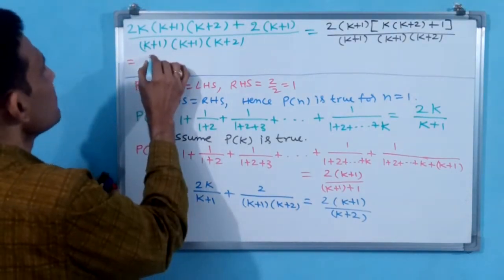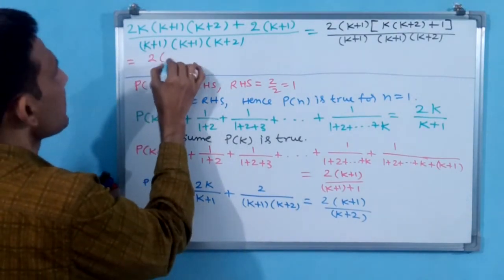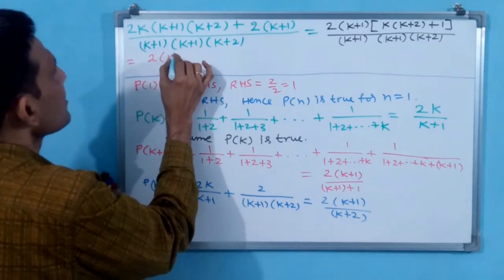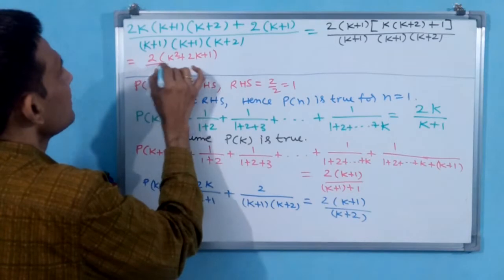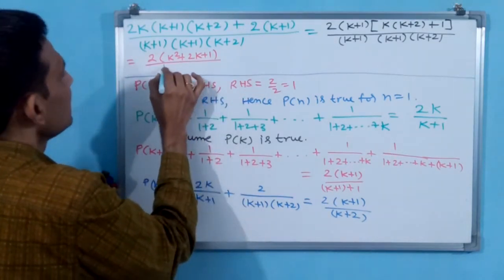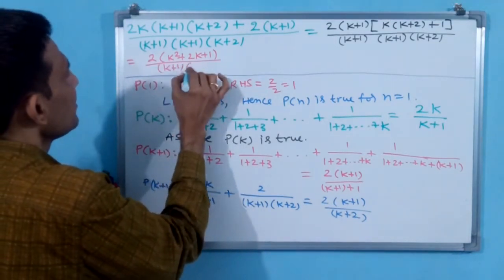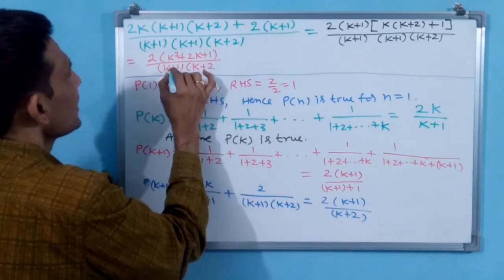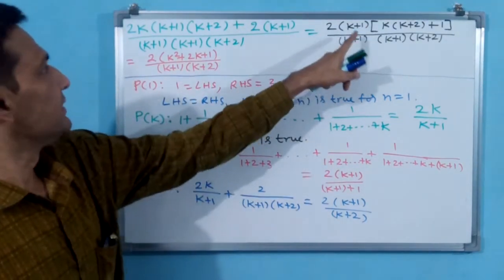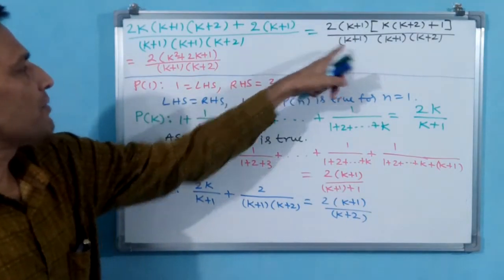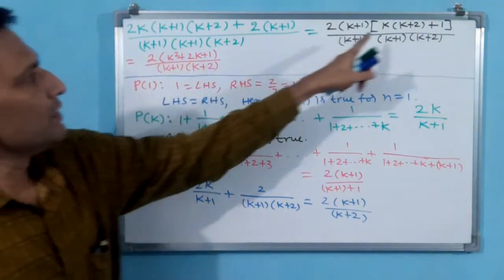Now 2 into (k square plus 2k plus 1) divided by (k plus 1) into (k plus 2). Is it okay? Now k plus 1 cancelled: numerator k plus 1, denominator k plus 1 not available.